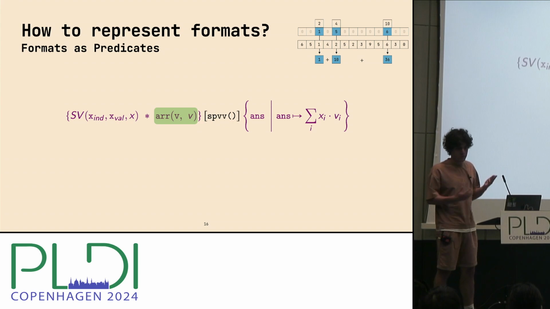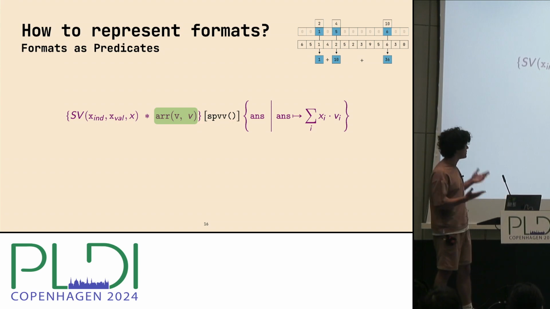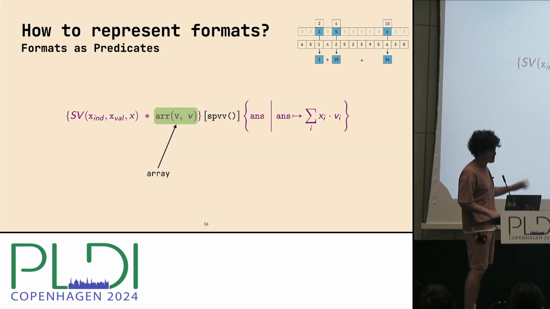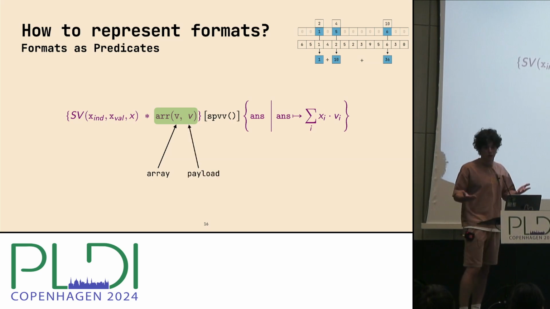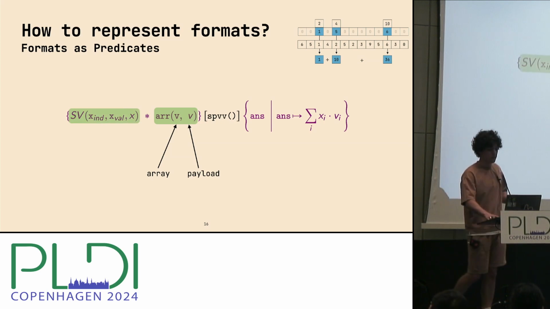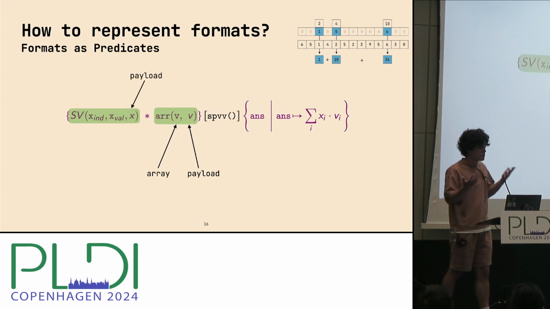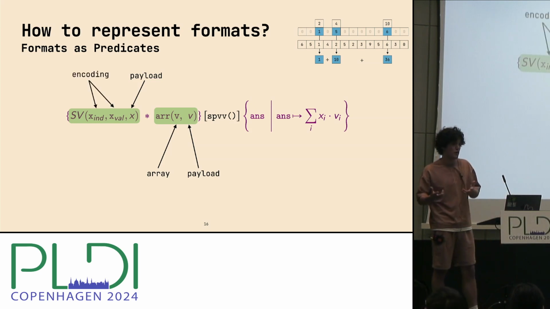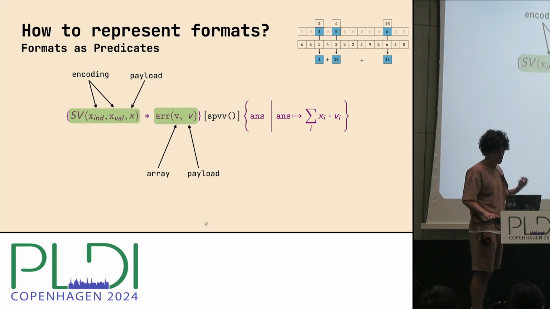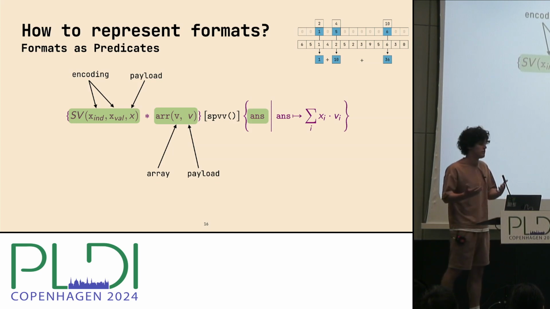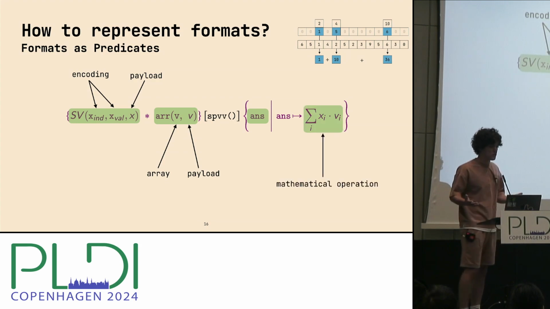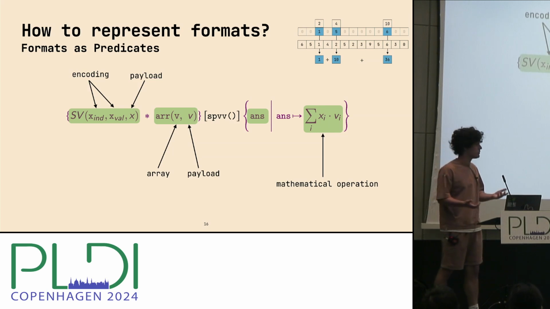For the dense vector, it's fairly easy to represent it. We just use the standard predicate for arrays, where we say that we have array v with some pure payload. But then for the compressed vector, we will have to come up with a specific predicate sv, which says that x is some array, not the array that we are working with, and it is encoded with 2 other arrays, xint and xval. If we do as follows, then we can say that after running SPV, the result is going to be a pointer ends, which exactly points to the dot product written as the pure mathematical operation.